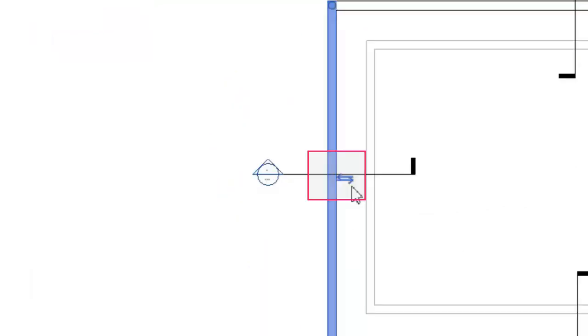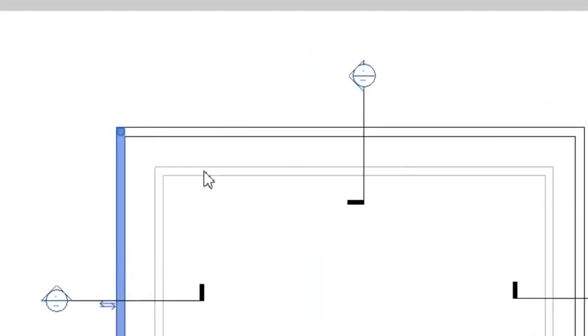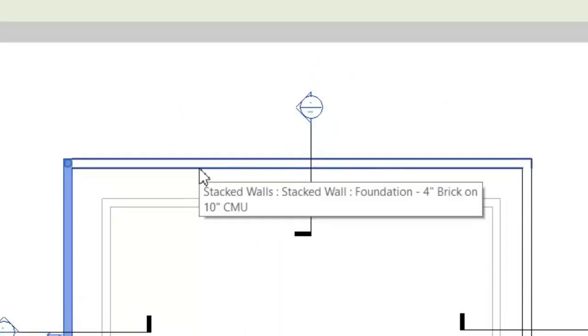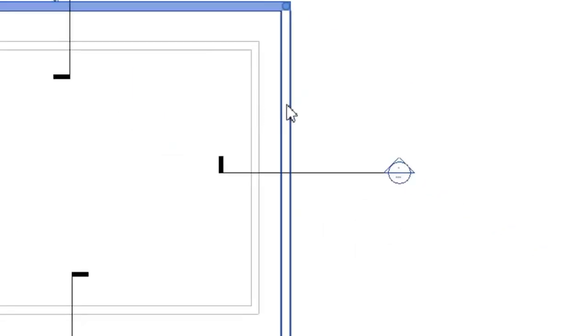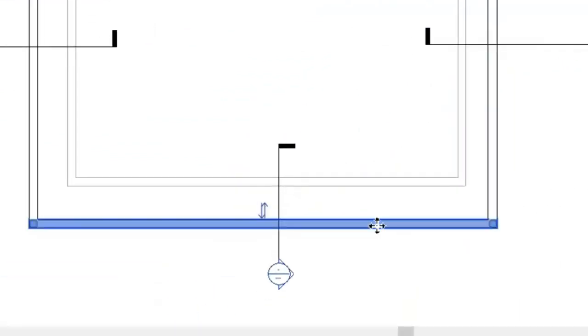If the double arrows are on the inside, you will need to click on the double arrows to flip the wall. We will need to do this for each of the walls to check to see if the double arrows are on the outside. If they are not, we need to flip the wall so the double arrows are on the outside of the wall.